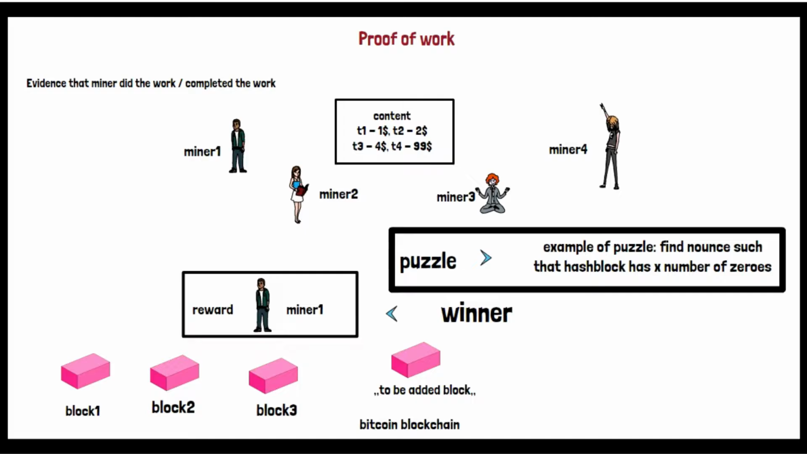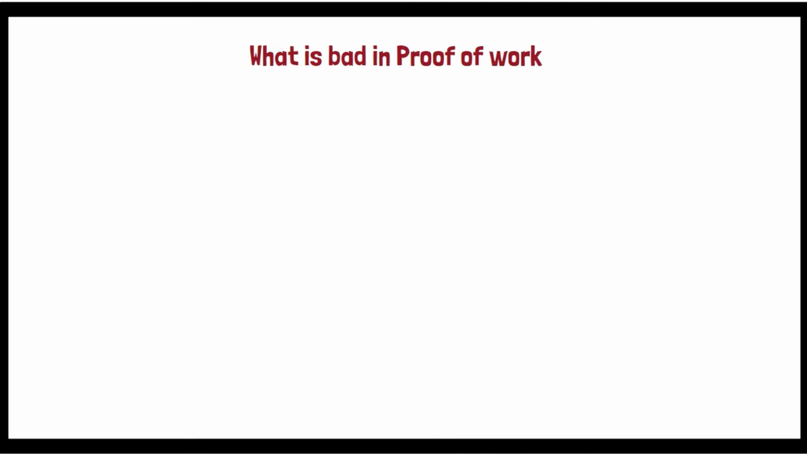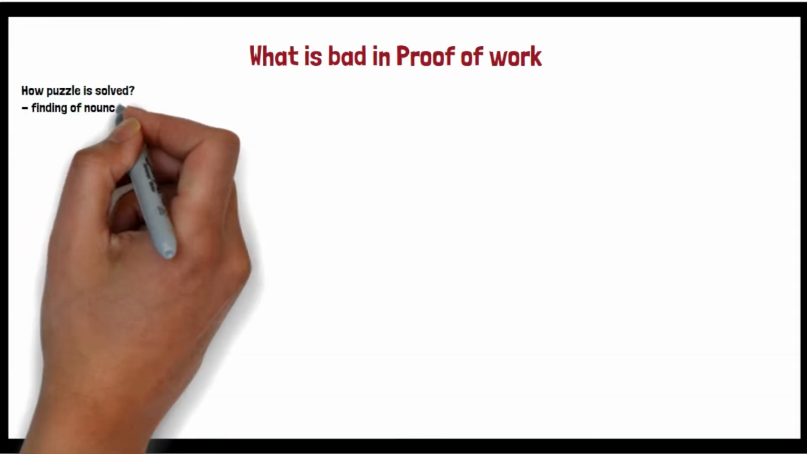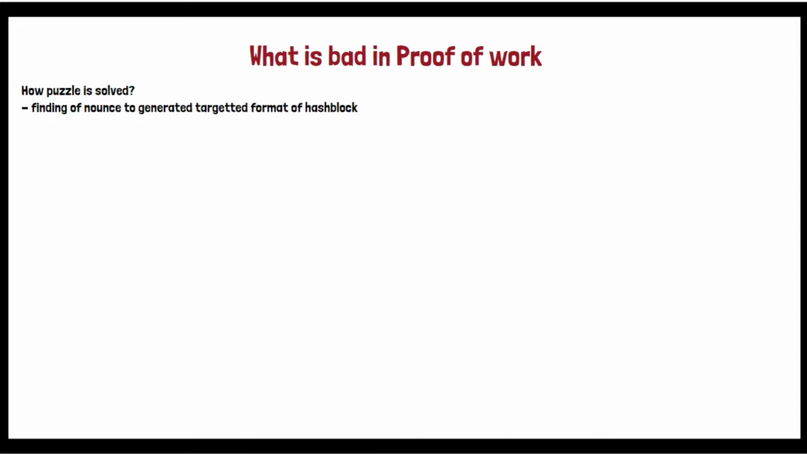Now let's see what the loopholes are in this consensus algorithm, and then we'll see the next consensus algorithm. Okay, so let's see what is bad in this. Now if we see what is bad in proof of work, first of all, how the puzzle was solved. The puzzle was solved by finding the nonce that is to be generated to achieve the required target, that is four zeros in the resultant hash.